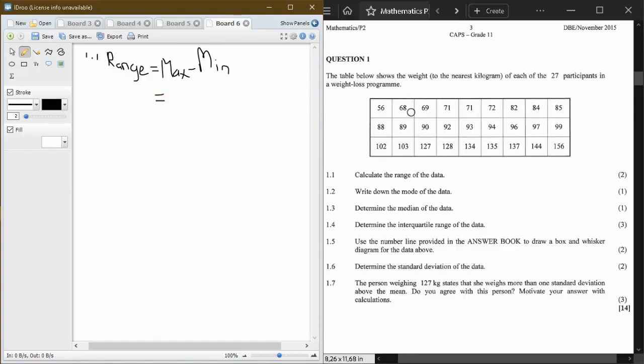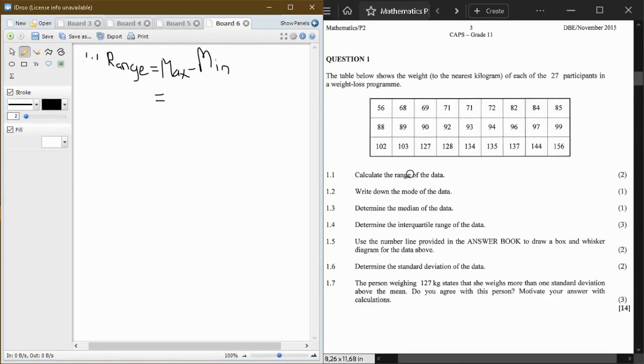Our maximum value, and remember, please make sure that your set of numbers is in ascending order. Please guys, check that they are in ascending order.